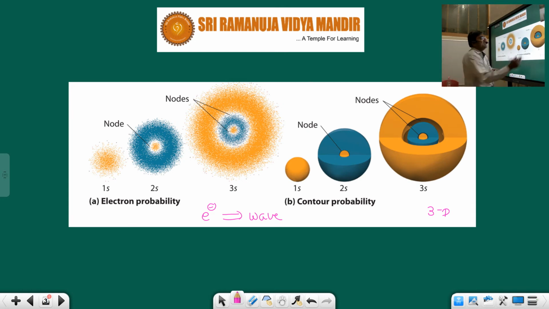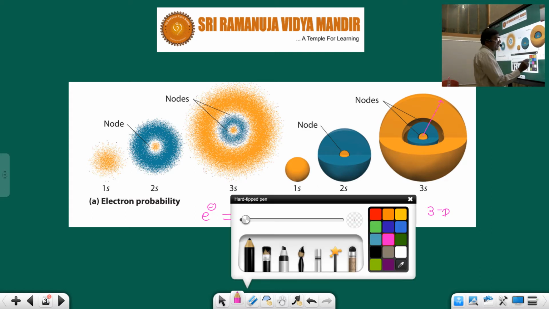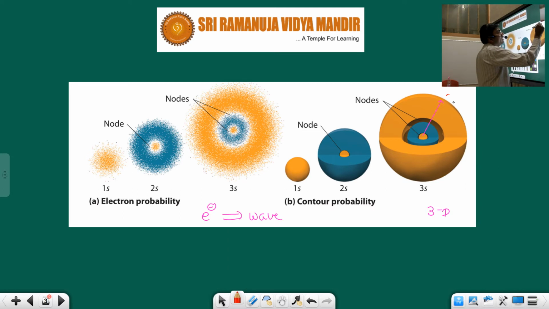So this is 3D, you can see here. For example, if you want to move from this point to this point, how do you go? It's not feasible. This is three dimensional. So you want to find the electron over here. It is not plain like this, that is actually 2D. Now you want to go this way, this way, or you want to find an electron over here. It is 3D because it has x, y and z axes.